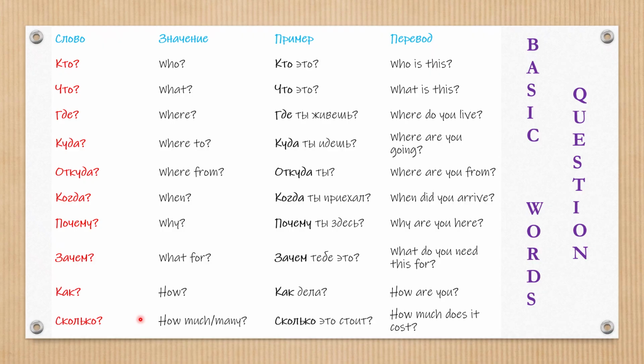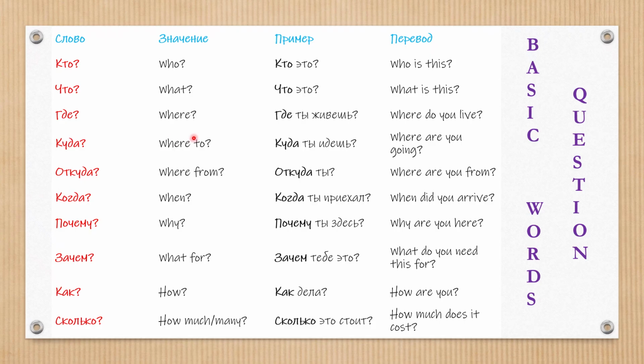Now let's learn special question words. They always come at the beginning of the question. So, for example, кто, who, что, what, где, where, куда, where to, откуда, where from, когда, when, почему, why, зачем, what for, как, how, сколько, how much or how many. Notice где, куда, откуда. These are three different questions about place.